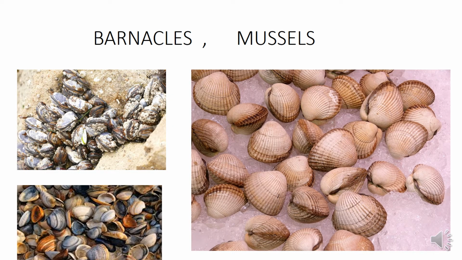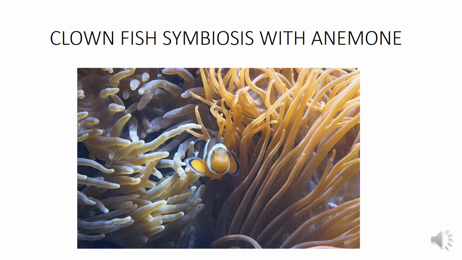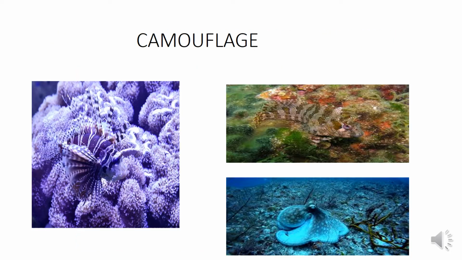To avoid being washed away by strong waves, some animals such as barnacles and mussels have mechanisms for clinging to rocks. The brightly colored clownfish lives in symbiosis with anemones to protect itself from predators. Some marine animals can change their color rapidly, called camouflage, while hunting and to save themselves from predators. An example is the blue octopus.